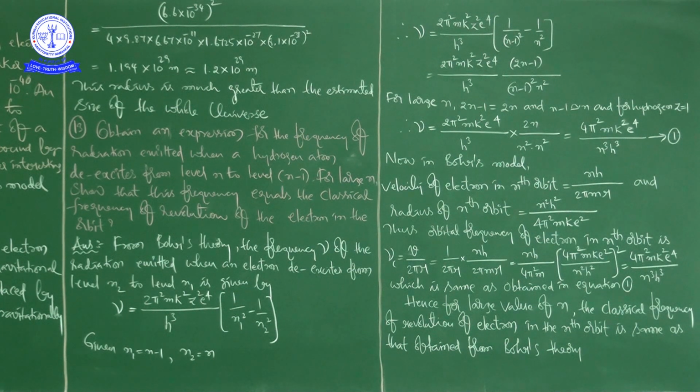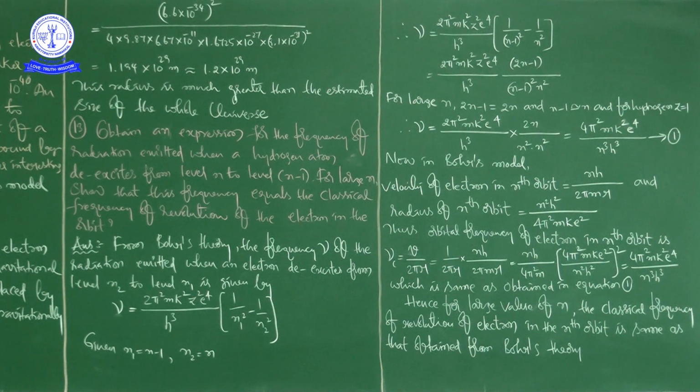Now in Bohr's model, what is the velocity of electron in nth orbit? This is the velocity of the electron in nth orbit. And what is the radius of the nth orbit? This is the radius of the nth orbit, n square h square by 4 pi square m k e square. So then what about the orbital frequency of the electron in nth orbit? That is nu is equal to v by 2 pi r.